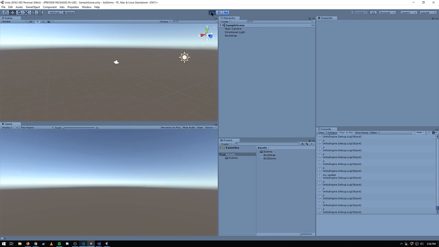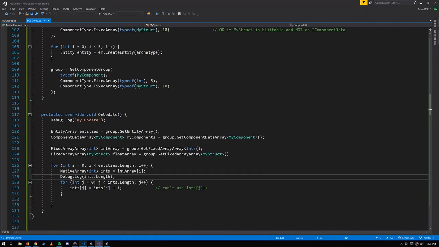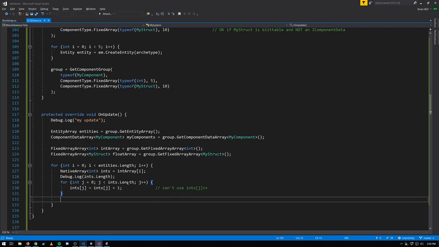Yeah. So the size of the array is 3, which is good because it means we can have a system which iterates over entities with different length fixed arrays. And as long as we don't assume the length and actually query what the length is when we iterate over the elements, as we do here, then we're not going to have an issue, because if the length is 5 for one, but 3 for another, or 10 for another, it'll just do a different number of iterations for those different arrays.